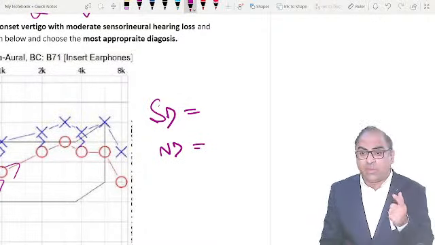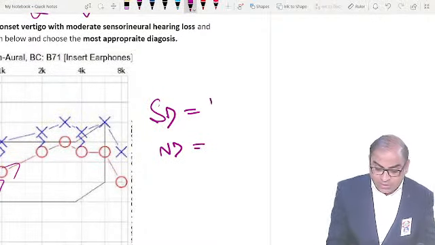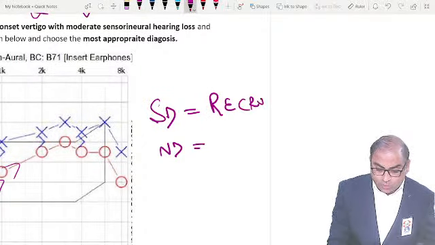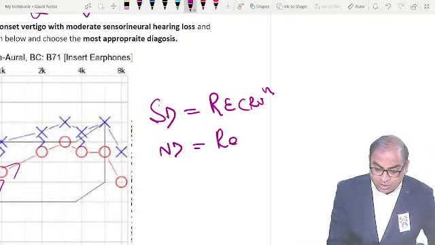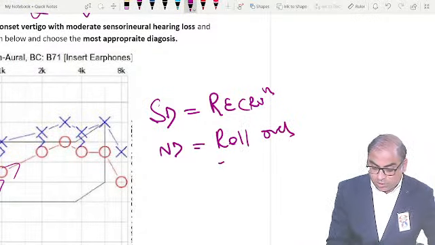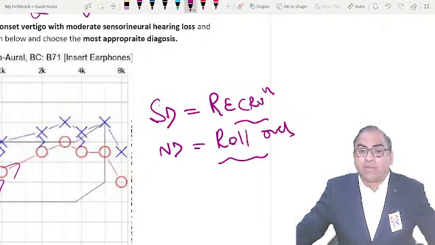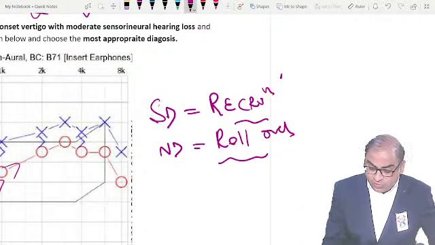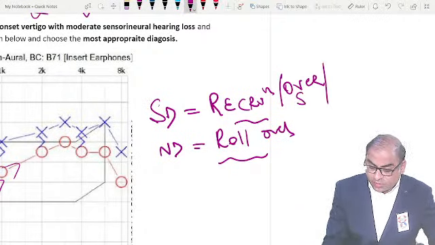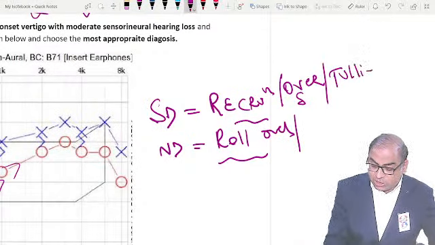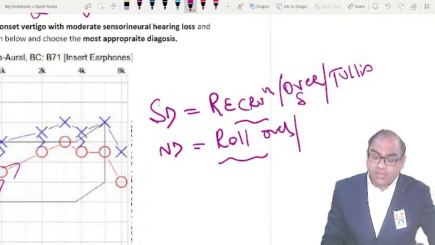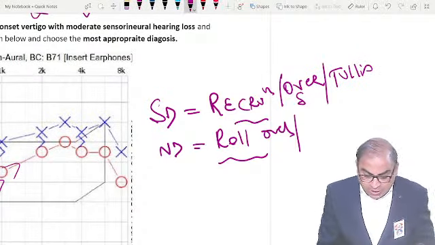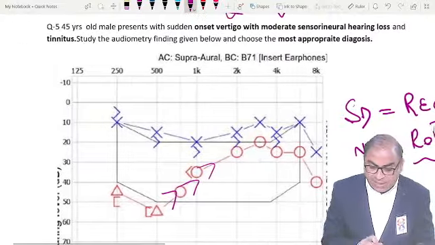How do you differentiate? For the upcoming NEET examination, for sensory deafness, they will mention the recruitment option. They will mention the word recruitment, oversensitivity, Tullio's phenomenon, patient feeling uncomfortable in noisy sound. All these go in the favor of sensory deafness. And for neural deafness, it is the rollover phenomenon. Now let us come back. Down sloping graph is in bilateral sensorineural hearing loss.